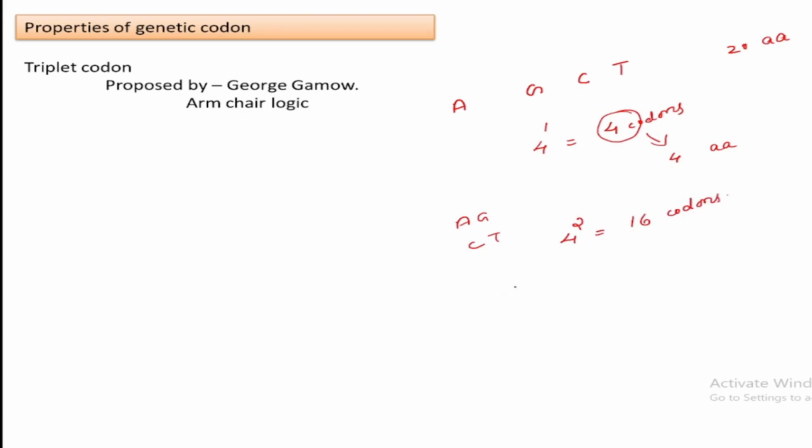Then, what next? Then he thought about each codon having 3 letters, 3 bases. In that way, how many codons are possible? Yes, 64 codons are possible, and this is more than enough to represent the available 20 amino acids.